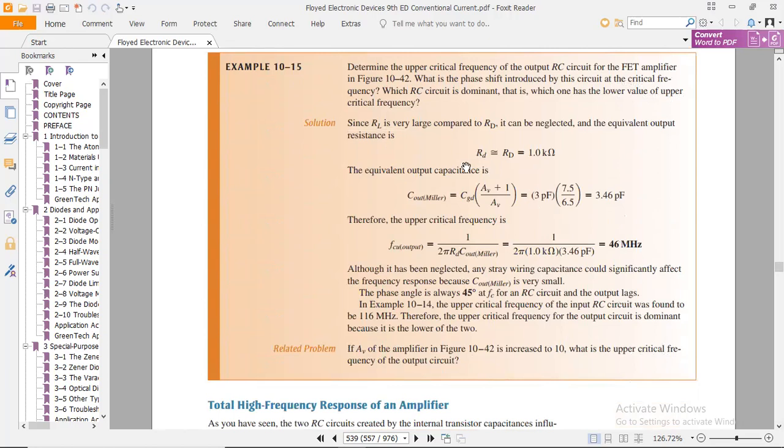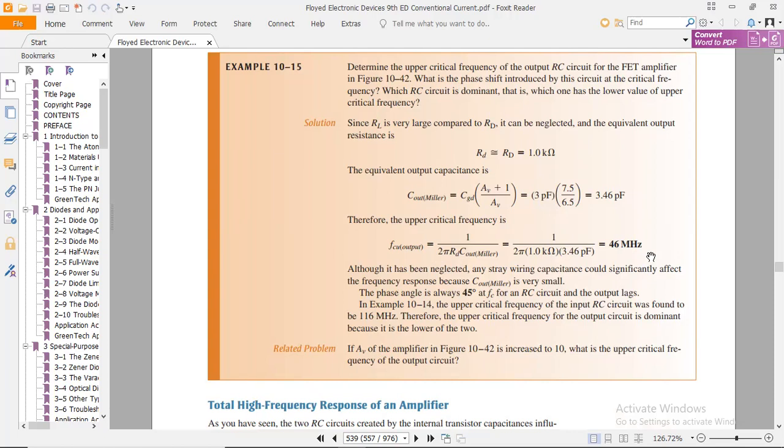the drain resistance here, and then putting all the values in the Miller output capacitance formula, that is CGD into AV plus 1 divided by AV, and multiplying by that value to get the output Miller capacitance. Then putting the value of output Miller capacitance here and the drain resistance of AC and DC analysis value of RD, we got the output cutoff frequency, that is 46 megahertz. All these frequencies are in megahertz because we are discussing the high frequency response.